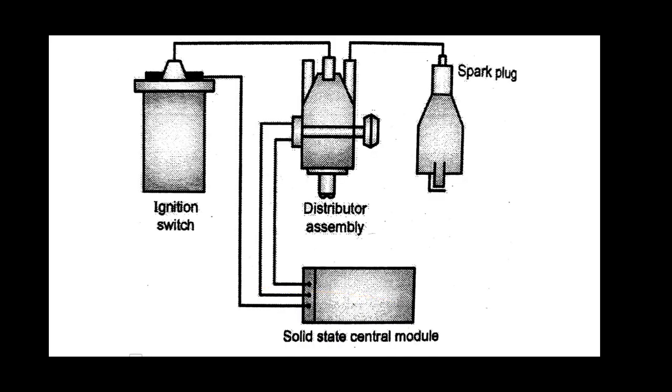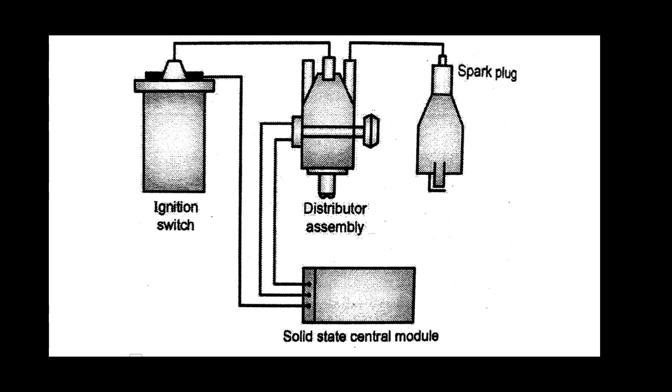This is the diagram in which the components are shown: ignition switch, distributor assembly, spark plug, solid state control module. It has the distributor unit which is similar to the conventional system except that it is provided with an electronic switch called a pulse generator. This electronic switch replaces the contact breaker of the TCI system.